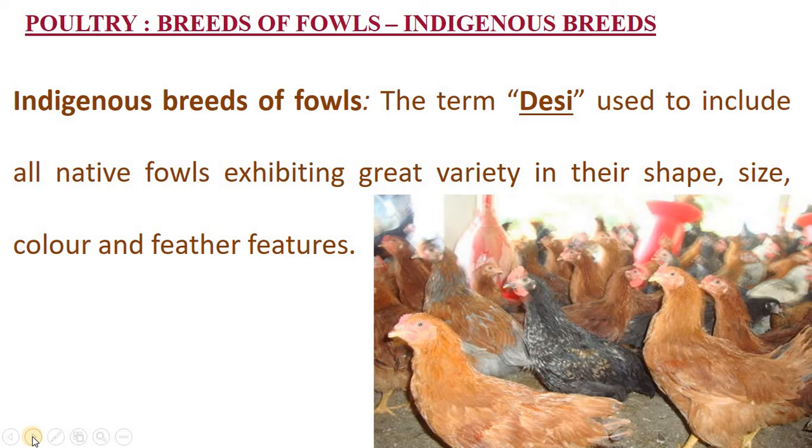They have various features, particularly the shape of the bird, the size of the bird, the color of the bird, feather features, comb patterns, feather colorations, stamina, the adjusting capacity to climatic conditions, and one more is the disease resistant varieties. Likewise, there are so many features.